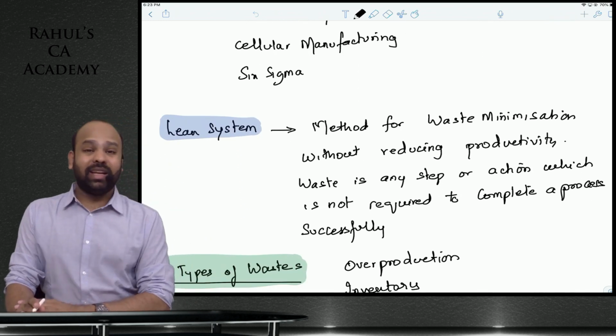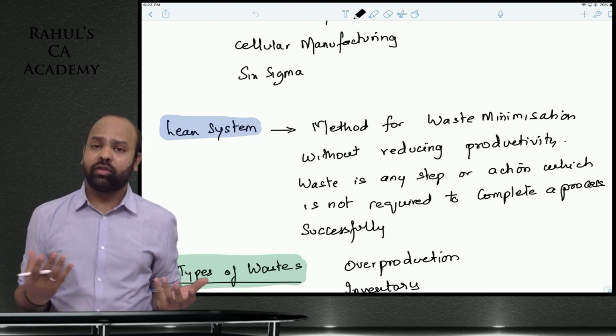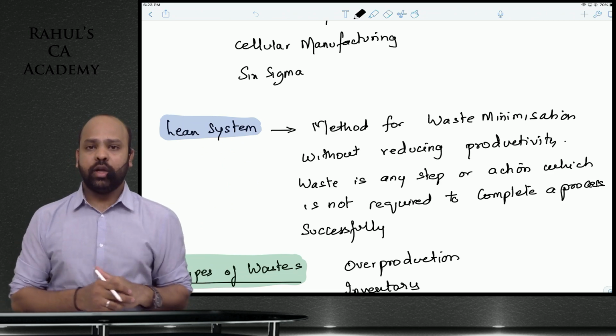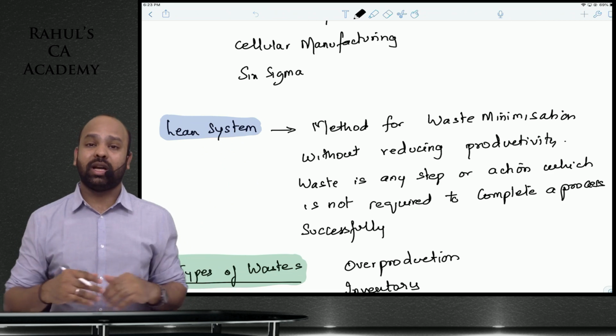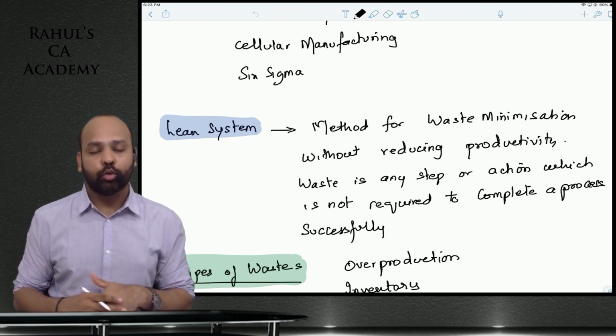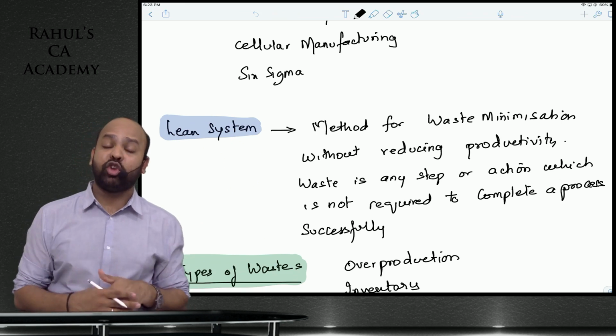Now what exactly is lean system? This is basic. You can obviously correlate it to the word lean. When you say someone has a lean body, you are basically telling that there is no fat content in the body. Yes or no?